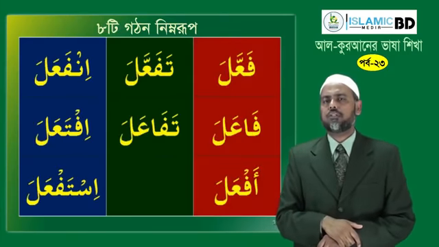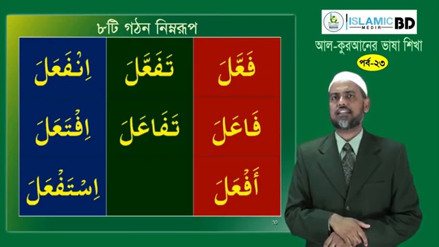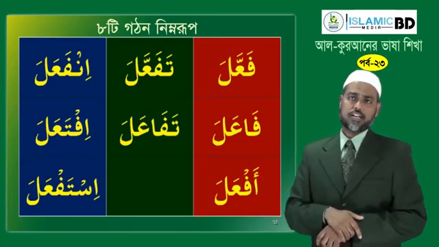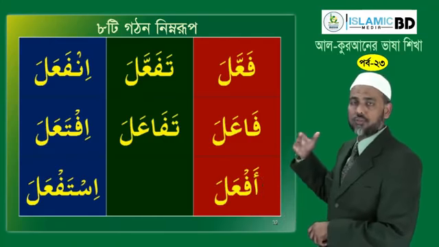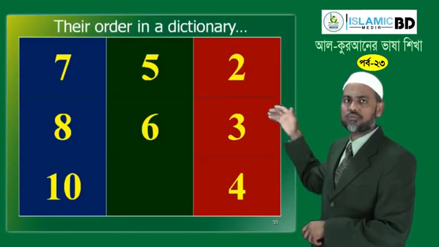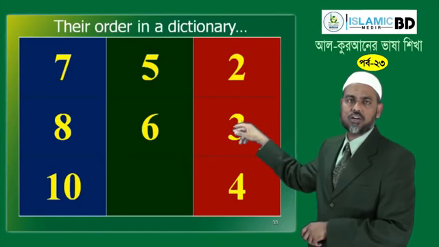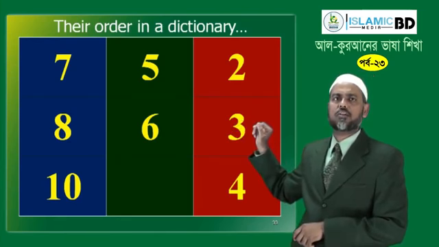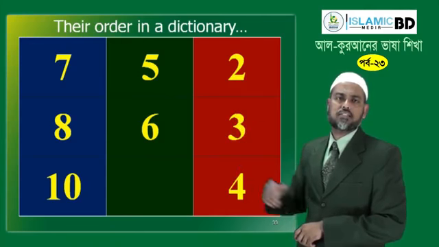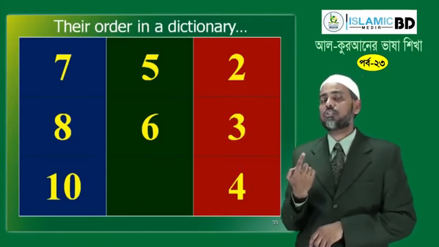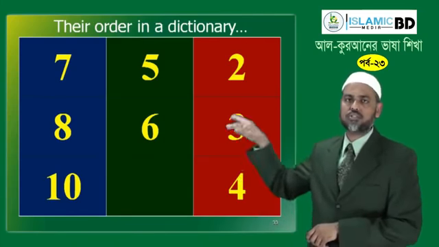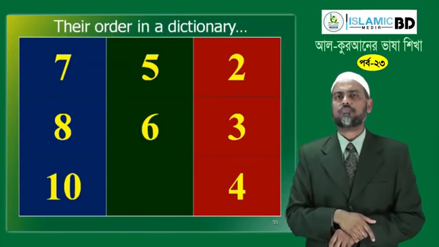To remember all these forms easily, we have a simple trick. We'll explain that after a while. But in dictionary, these are numbered as 2, 3, 4, 5, 6, 7, 8, and we are not teaching you 9th form, which occurs very rarely in the Quran, which is if'alla, and the 10th is istaghfara. Then what is the first one? First one is fa'ala, the basic form. The rest are 2, 3, 4, and so on, derived forms.